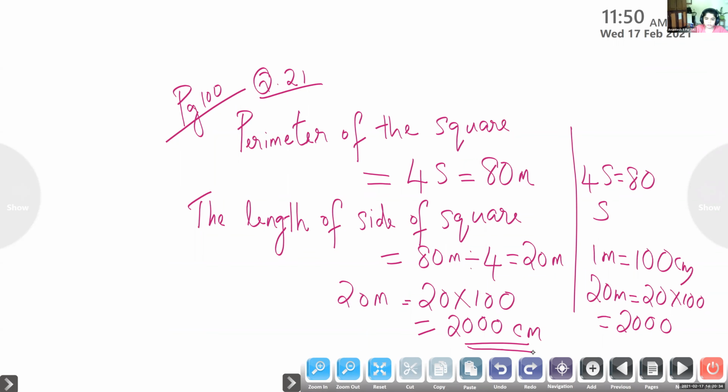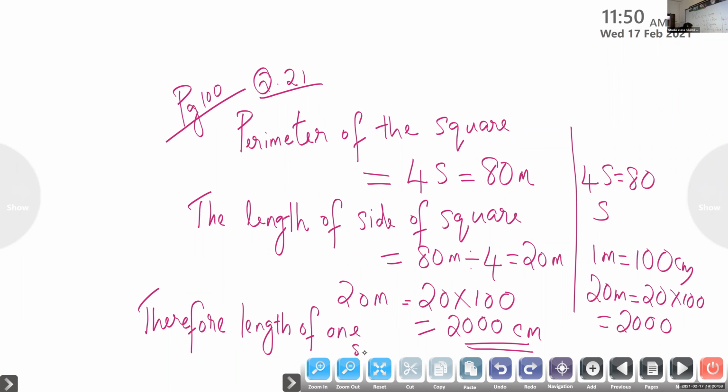Ma'am, we should write 20 meter equal to in the next line. If you have place, you can write. We can also write therefore the length of side. Therefore, length of one side is equal to 2000 centimeter.